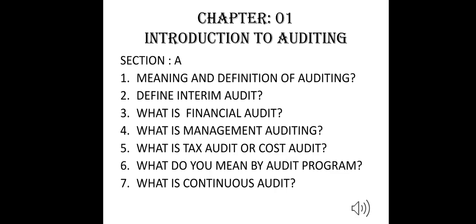So chapter 1, Introduction to Auditing, is a very important chapter. Section A, 2 marks questions are: meaning and definition of auditing, define interim audit, what is financial audit, what is management auditing, what is tax audit or cost audit, what do you mean by audit program, what is continuous audit. These are the important 2 marks questions of chapter 1. Let's see sections B and C.